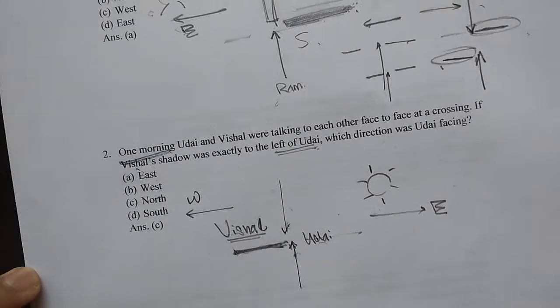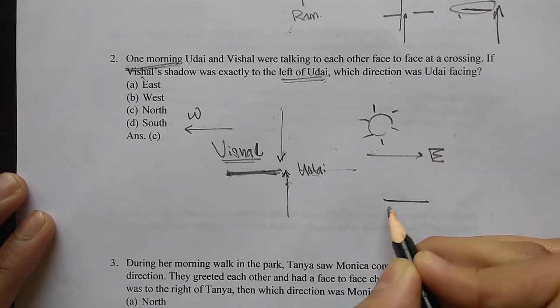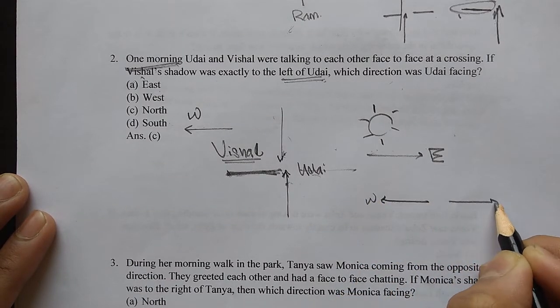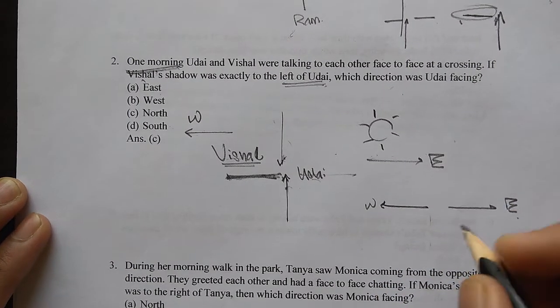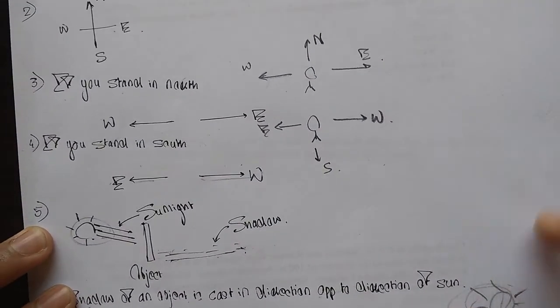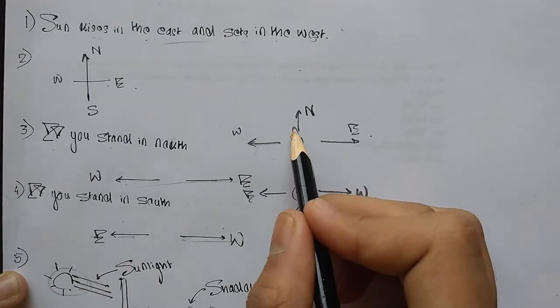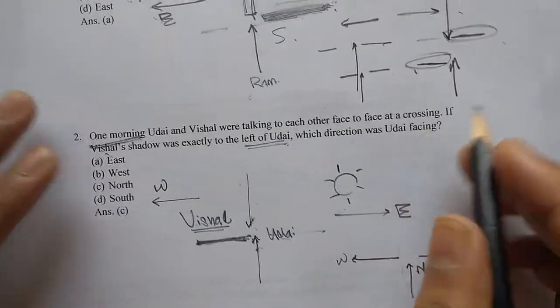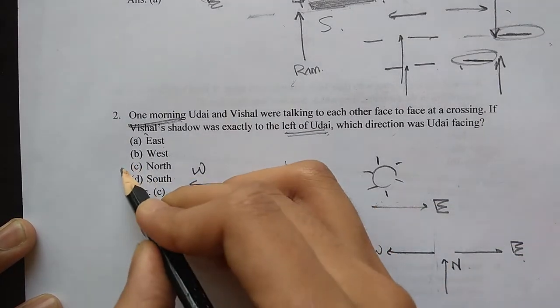Now you tell me that when our directions look like this, west here and east here, what does it mean? In which direction am I facing? It means that I am facing in the north direction, right? If we look here, when I am facing in the north direction, my directions look like this. See? And therefore, which direction was Uday facing? Uday was facing in the north direction.